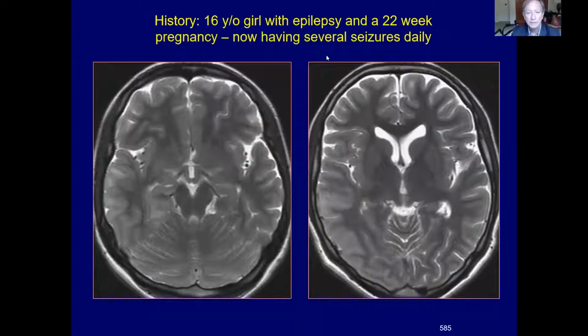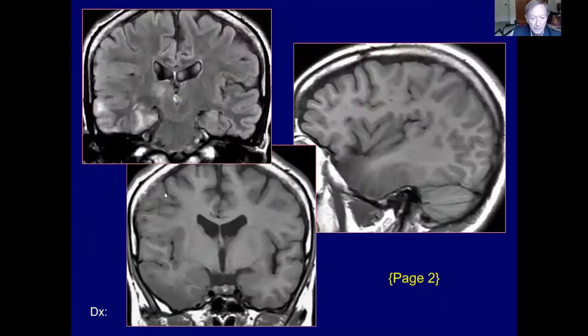This girl had a history of epilepsy and was pregnant and was now having several seizures daily. And actually, clinically, they determined that she was in status epilepticus. And the images just illustrate the cortical edema that can occur with status epilepticus. On the T2 weighted image, laterally and medially within the temporal lobe. On a coronal FLAIR image, you can see the abnormal hyperintensity. Also, a little associated hyperintensity within the thalamus, extending to the thalamus.